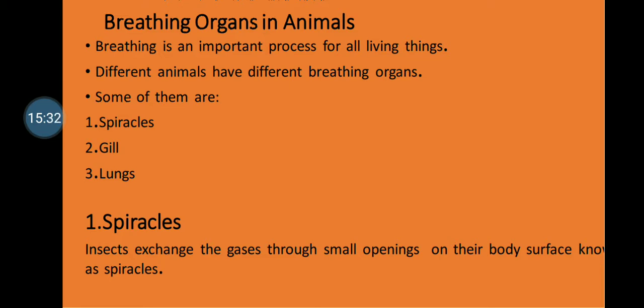Various animals have different breathing organs. Some of them are spiracles, gills and lungs. The first one is the spiracles. Spiracles are the breathing organ in insects. Insects have an organ called spiracles, which we find on the body surface of the insects, which are very small openings, children. This opening helps in the exchange of gases, and through that only they breathe.